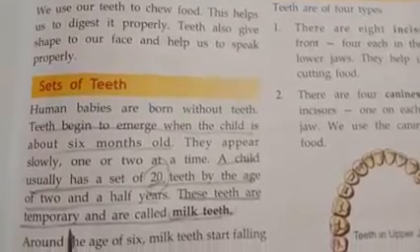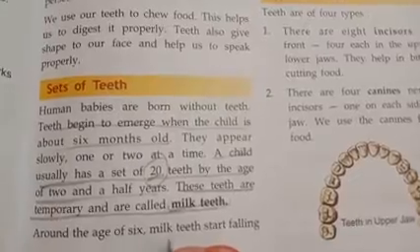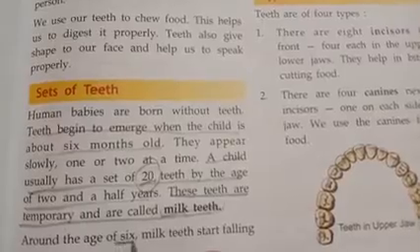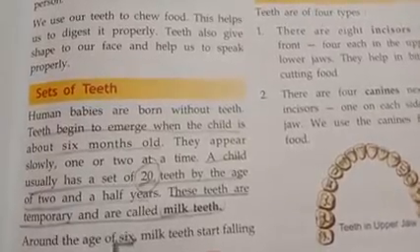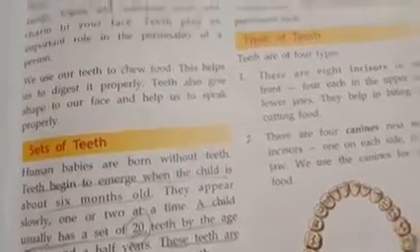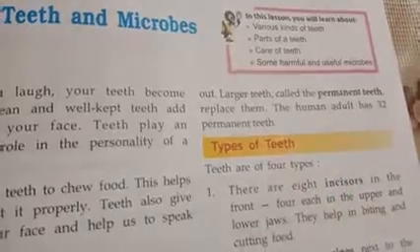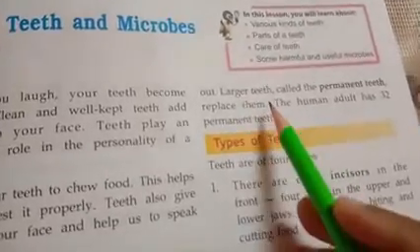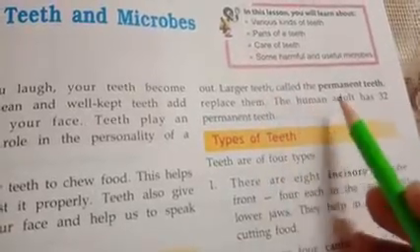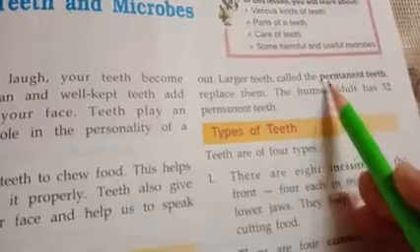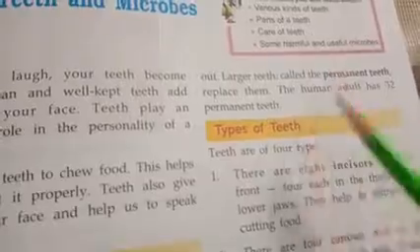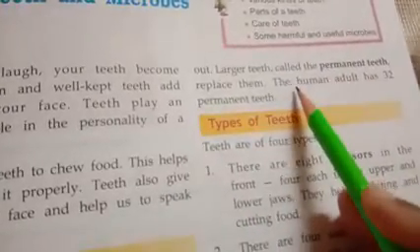Otherwise temporary teeth. Around the age of 6, when the child becomes 6 years of age, the milk teeth start falling out. Then larger teeth take the place of the milk teeth, or temporary teeth. They are called permanent teeth. Permanent teeth replace the milk teeth, that is, temporary teeth.